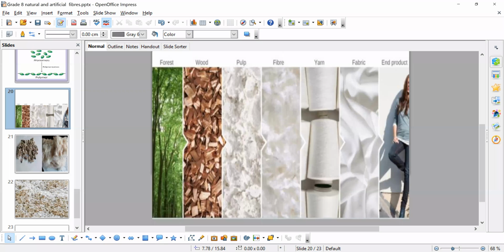Pulp is again processed to form fiber. Fiber is spun to form yarn. Yarn is finally made into fabric, and fabric is made into clothes. Okay, so this is a kind of regenerated fibers, meaning the fibers which are produced from wood pulp.